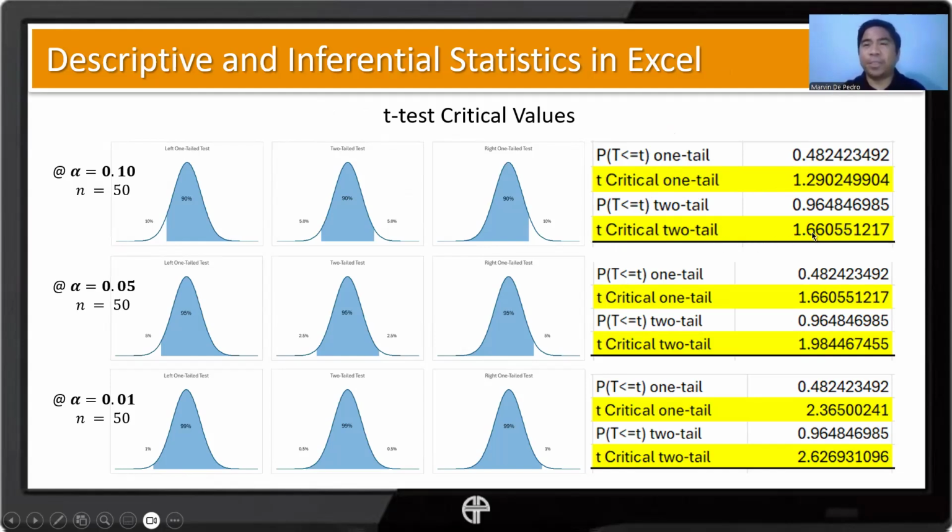Here, 1.66, and this will be a pair of values: negative 1.66 and positive 1.66. Assuming this is a two-tailed test, we compare our t-stat with these.